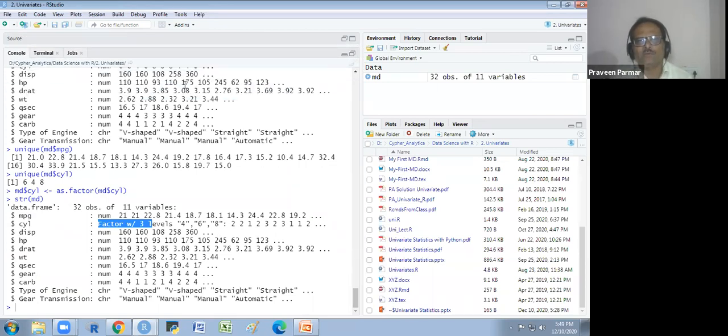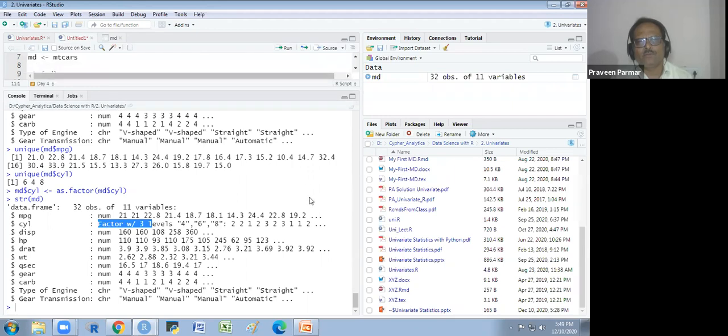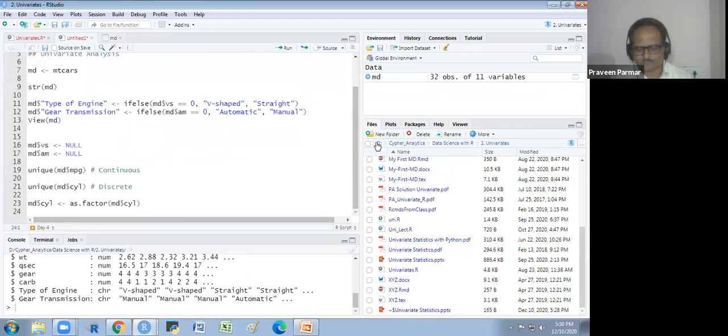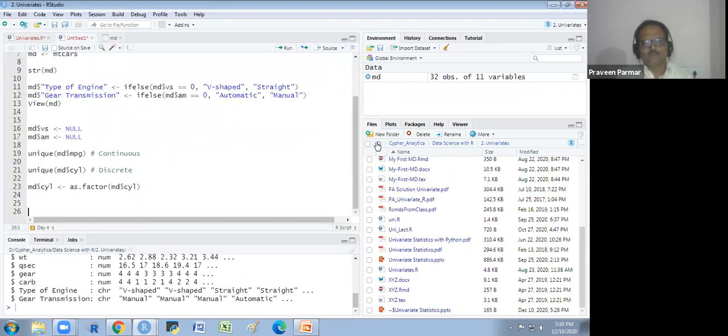Similarly, you have to do it for the whole data. Okay, I will not do it for the whole data. You have to do it by yourself. Now, this we have done. Next, we see the univariate analysis with the numeric data.